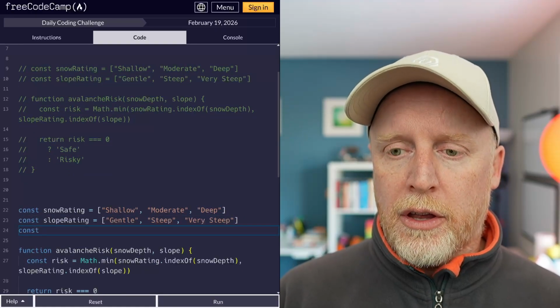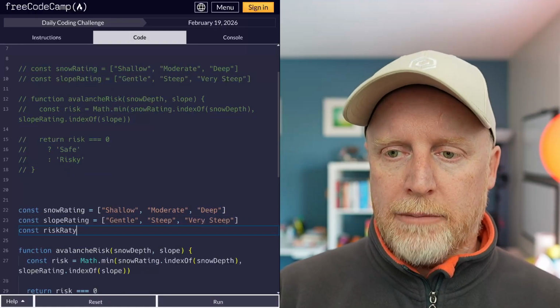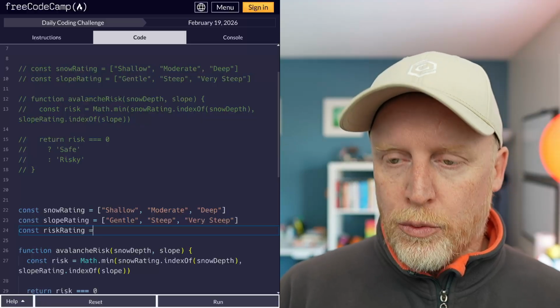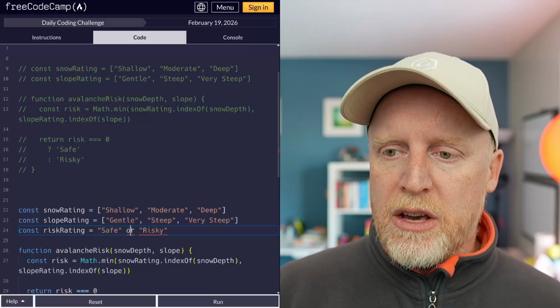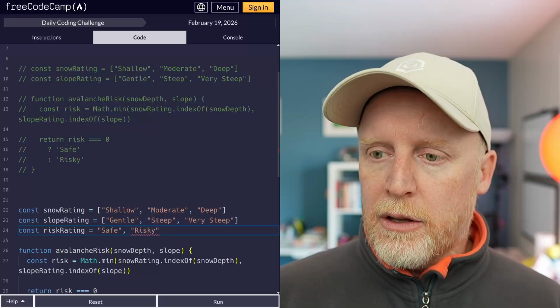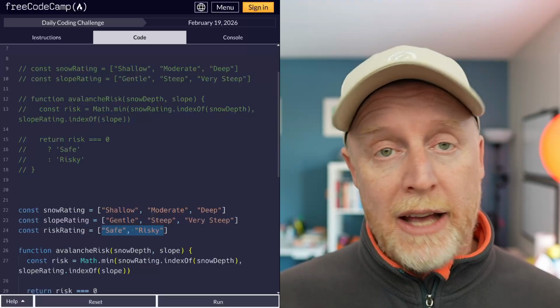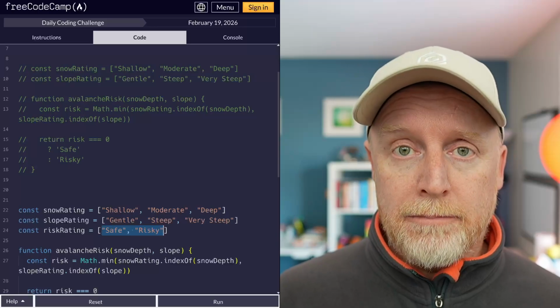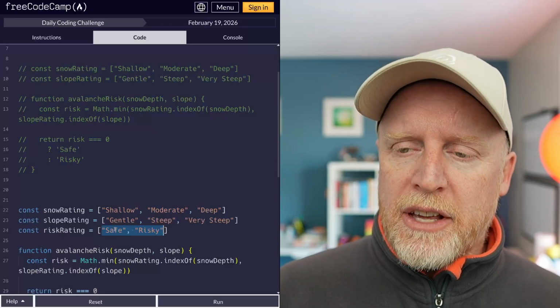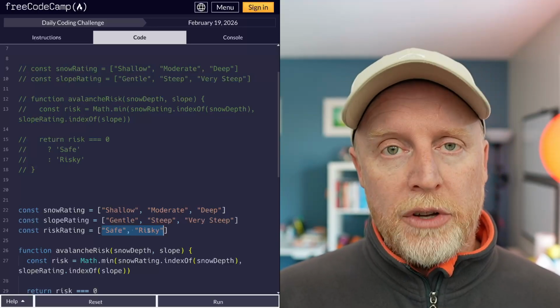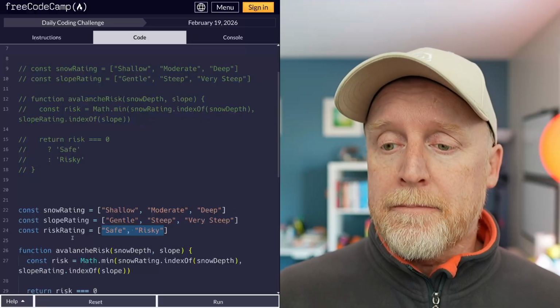So const risk rating, okay? We set that equal to these values. The or doesn't work. Adding a comma and some square brackets gets it done, okay? So now we have this, and again, safe is 0, risky is anything else, okay?